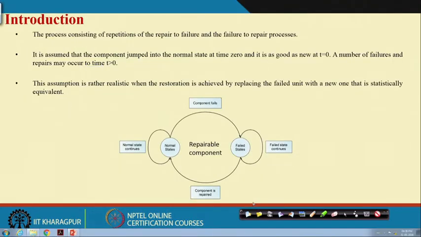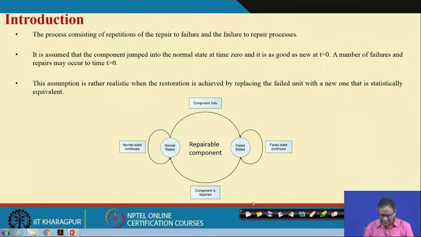So, let me recollect what we have discussed so far related to a repairable system or a repairable component. You know that we have assumed two states. Either the component is working or the component is in a failed state. If the component is working, we say it is in the normal state, and if it is in failed condition, we say it is in the failed state.